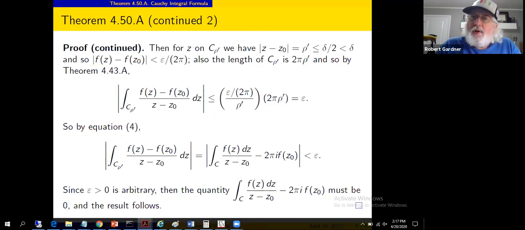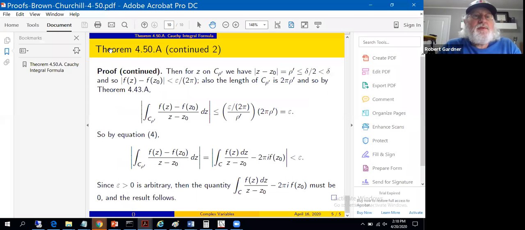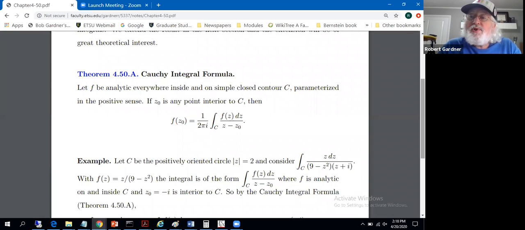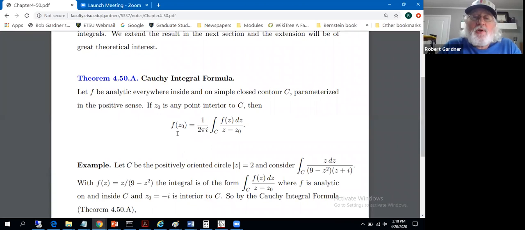So if you can handle epsilon delta definitions of continuity, along with a body of knowledge we know about bounds on integrals, then Cauchy's integral formula, it ain't so bad after all. And that takes care of section 4.50, Cauchy's integral formula. What we'll do in the next section is generalize it. Generalize it in terms of not function values, but values of the derivative of a function on the left-hand side. And that'll require slight modifications on the right-hand side. And that will be totally useful, more than just for evaluating integrals. I'll see you there.